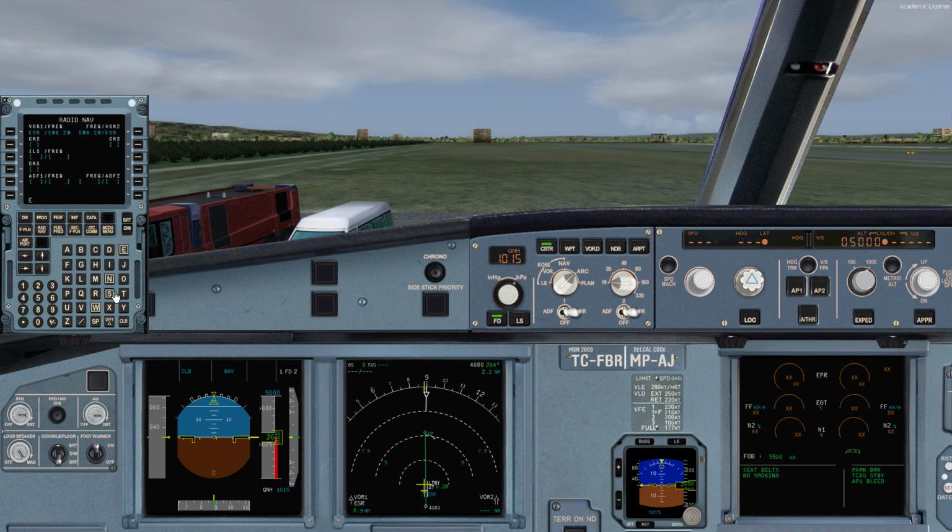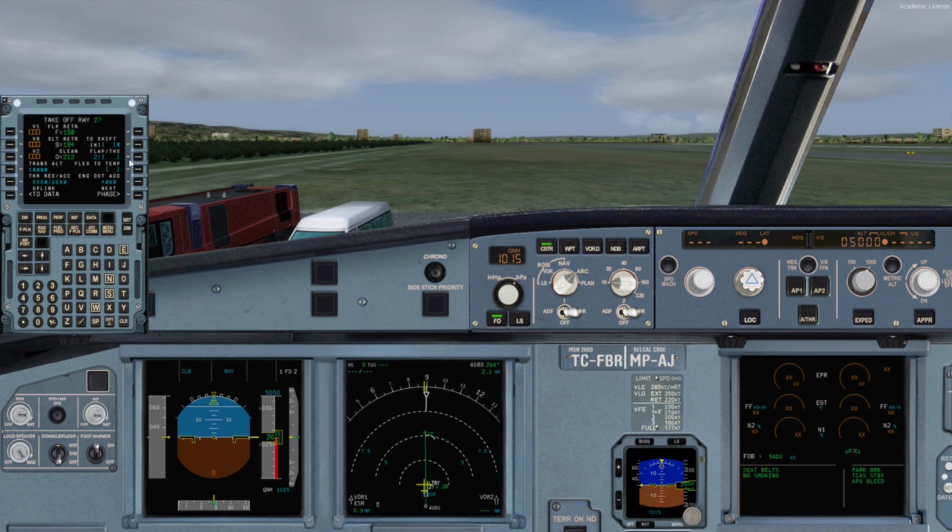On the RAD NAV, let's highlight the Eskişehir VOR on VOR1, Echo Sierra Romeo on VOR2. On the performance part, we have 2,600 feet mean sea level in Eskişehir, so it is 3,000, where is it? Yeah, 3,600, which means 1,000 feet above aerodrome level as thrust reduction and acceleration. So automatically 1,500 feet above ground level, which is 4,100, as engine out acceleration altitude.